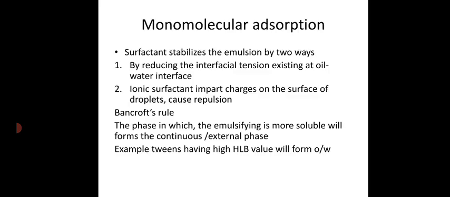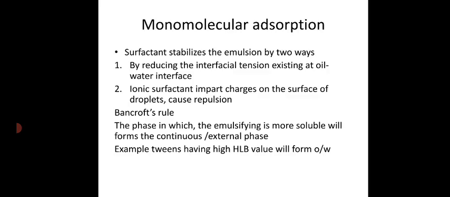I think there are two or three methods of preparation, a dry gum method, wet gum method, etc. If you are going to prepare an oil in water emulsion, in the case of liquid paraffin emulsion, we use acacia as the emulsifying agent. Acacia is more soluble in the water phase, so in the case of liquid paraffin emulsion, we get an oil in water emulsion. The same is the case for castor oil emulsion, where acacia is used as the emulsifying agent, so we get an oil in water emulsion. Even if you use tragacanth as an emulsifying agent, it is a polymer which is more soluble in water than in oil, so there also the emulsion will form as an oil in water emulsion. So that is what the Bancroft rule says.